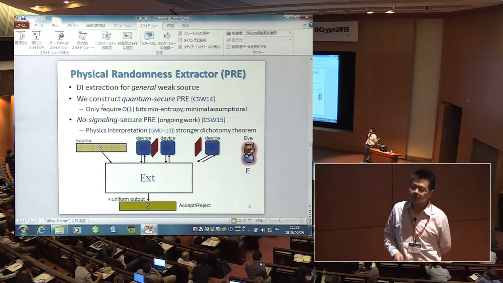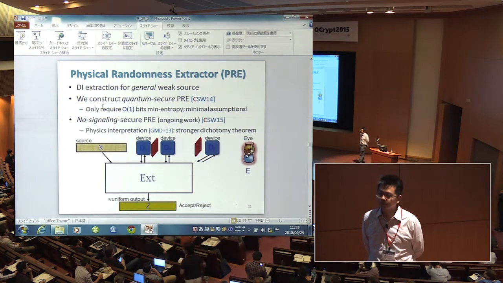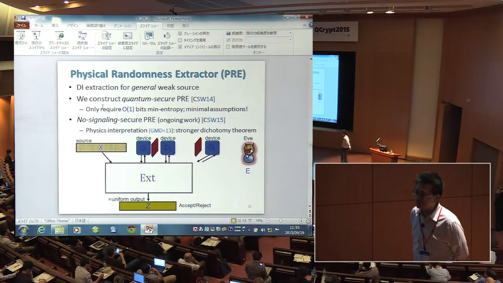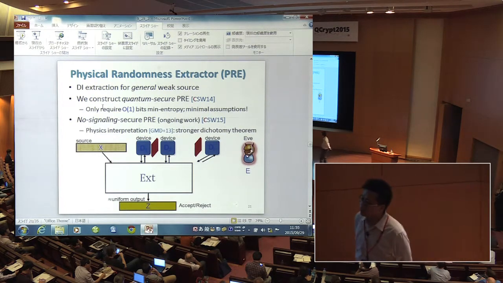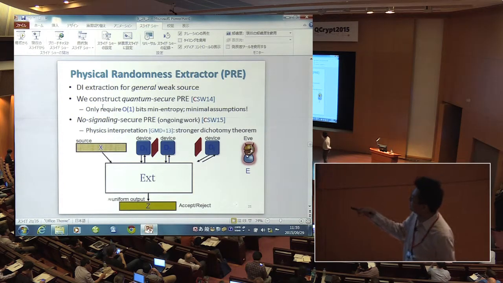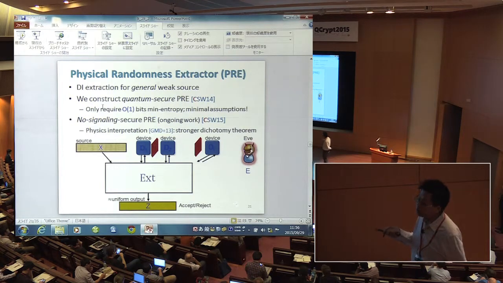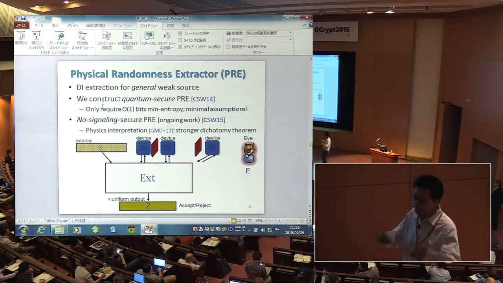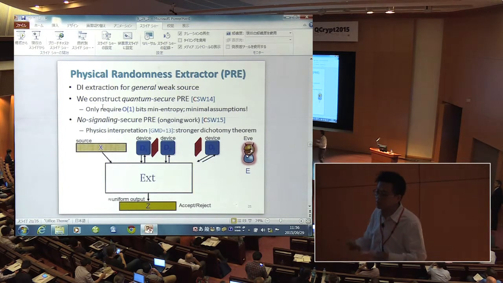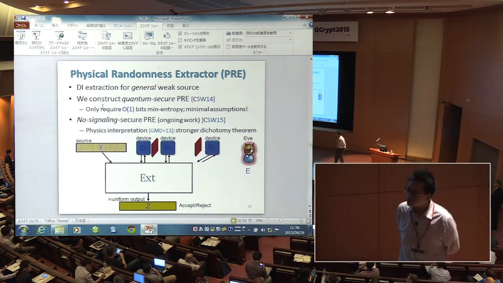Further questions? Okay, so I actually also have two questions. You say here that you only require a constant amount of min entropy. So I guess this assumes that you're going to create entanglement between the devices, and you usually just need this to bootstrap? Yeah. So the way I view it is that we are not extracting entropy from the source. We are extracting entropy from the device. And this source is used to test the device. With a sufficient amount of uncertainty of the source with respect to the device, you can test the device in a sound way. Okay, and then I have a second question actually.